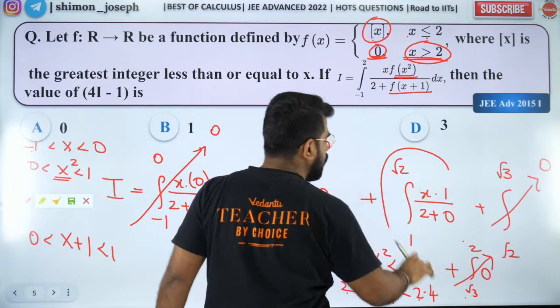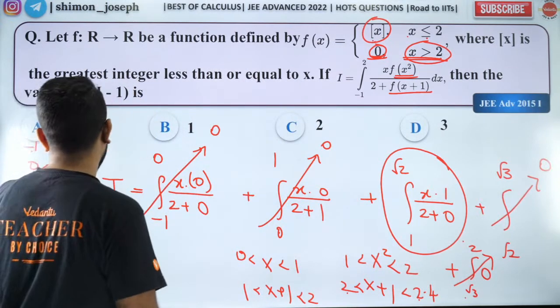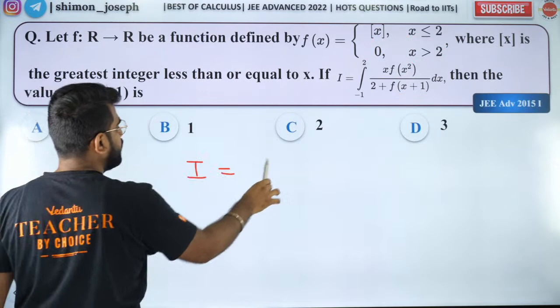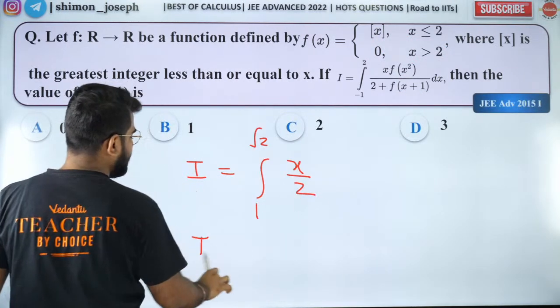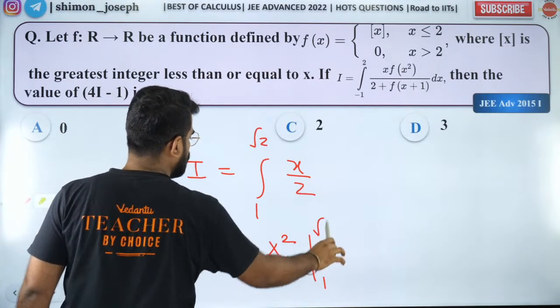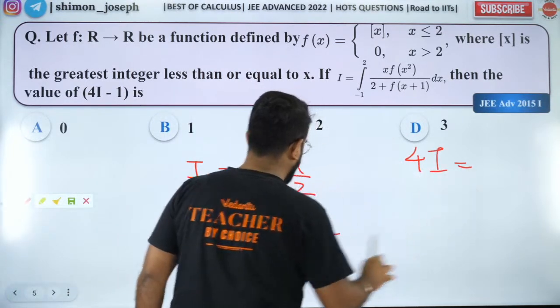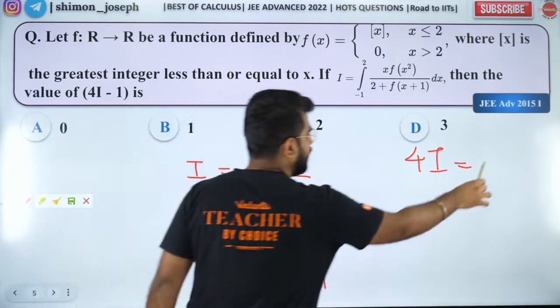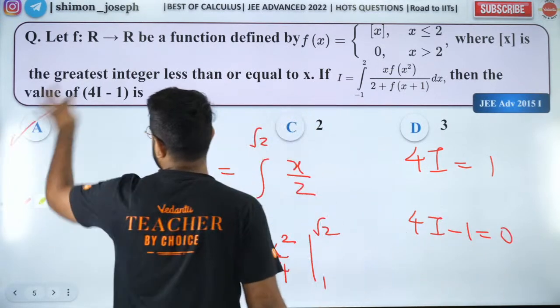So the only one left out is 1 to root 2 of x by 2. So your I is nothing but the integral from 1 to root 2 of x by 2. So I is equal to x square by 4 from 1 to root 2. So you will have 4I is equal to root 2 square minus 1 square, which is 1. So 4I minus 1 is equal to 0. So the answer is option A.